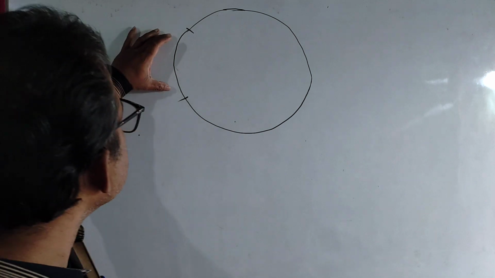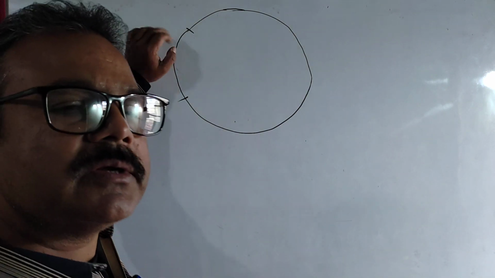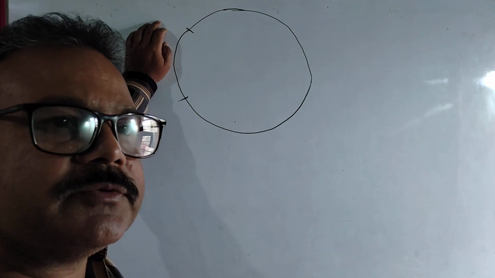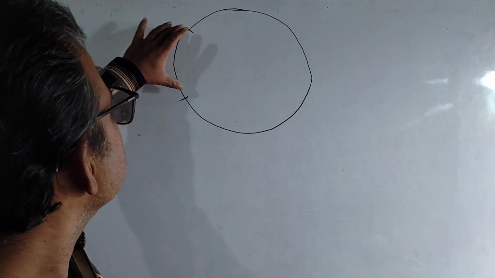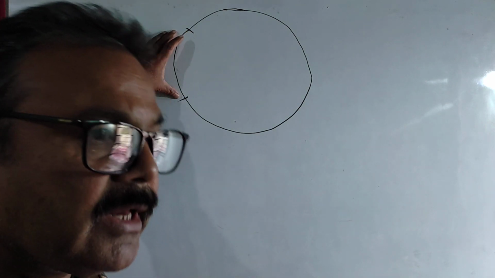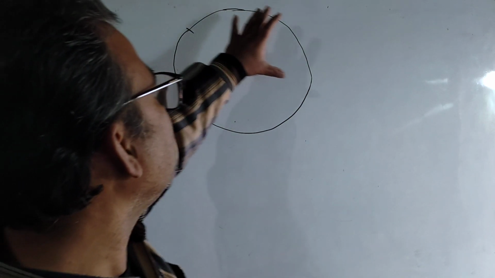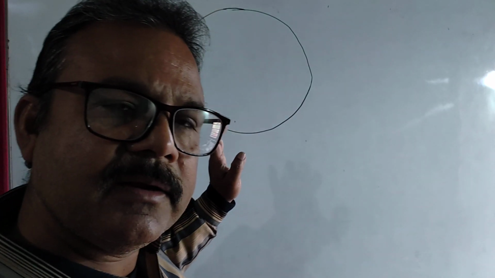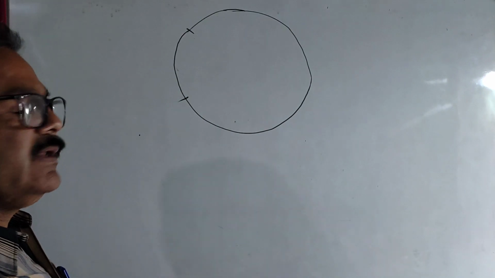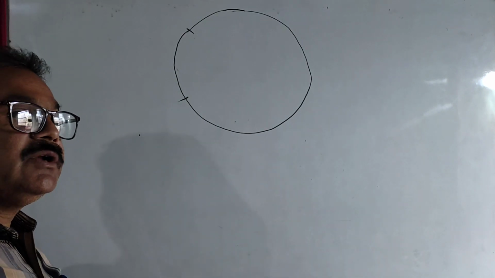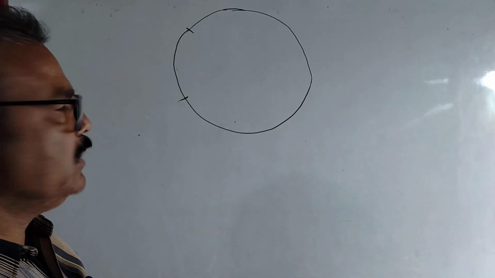This type of mirror is called a spherical mirror because these mirrors form a part of a sphere. Am I right?